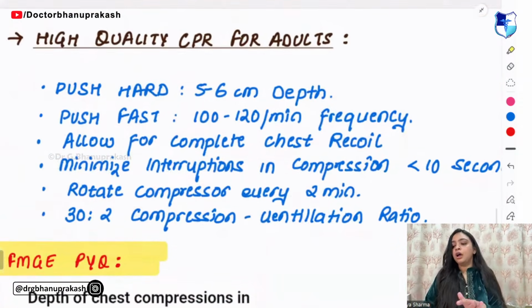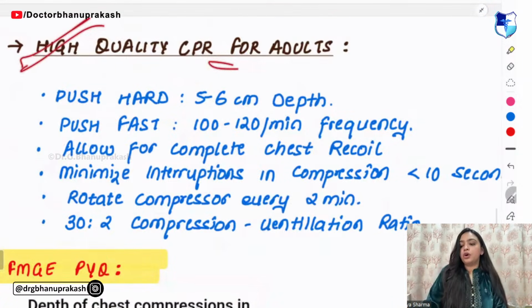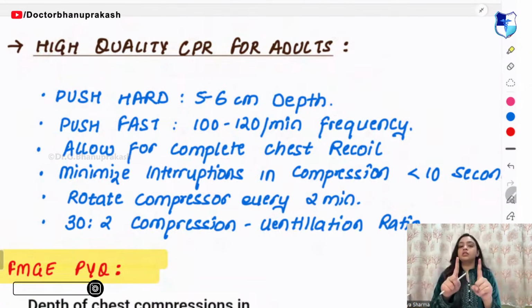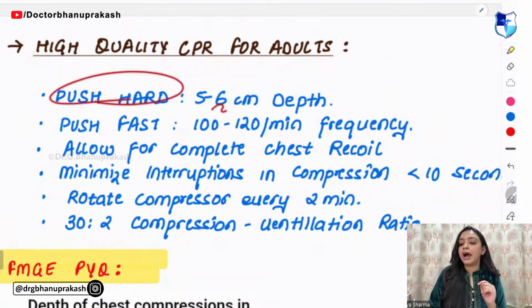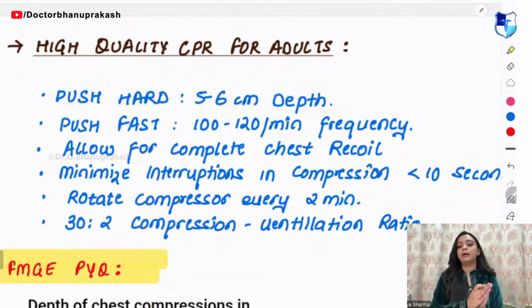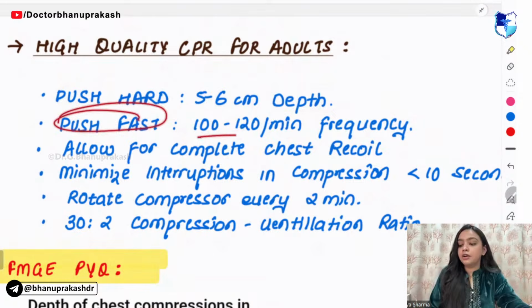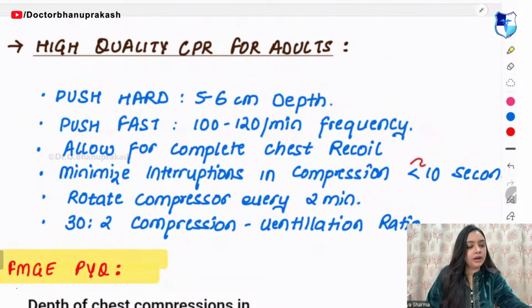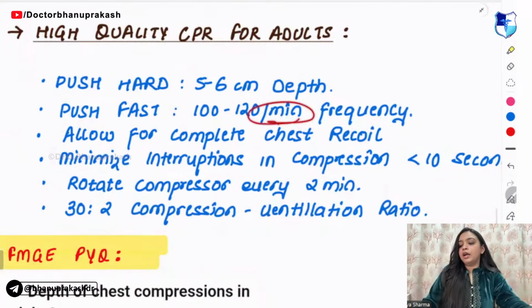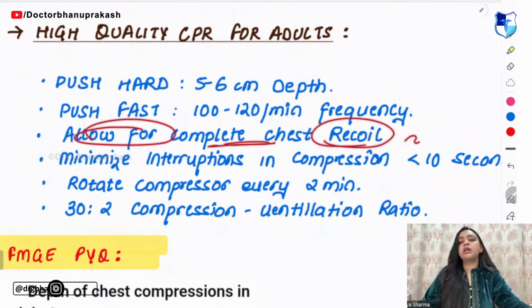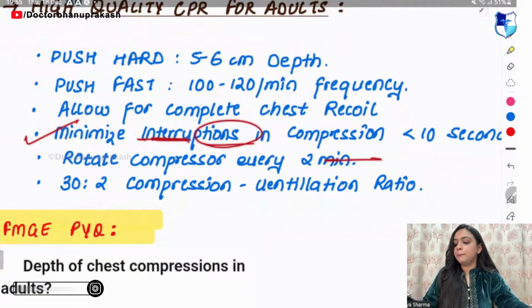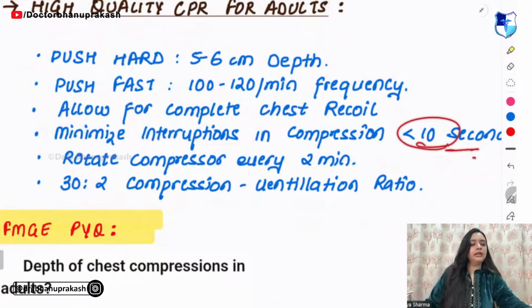Okay. Now, these are the high yield points of CPR for adults. First thing, push hard. Kitna? 5 to 6 centimeter depth. Push fast. 100 to 120 per minute should be your frequency. Then allow for complete chest recoil. Then you have to minimize interruption in compression, that is less than 10 seconds.